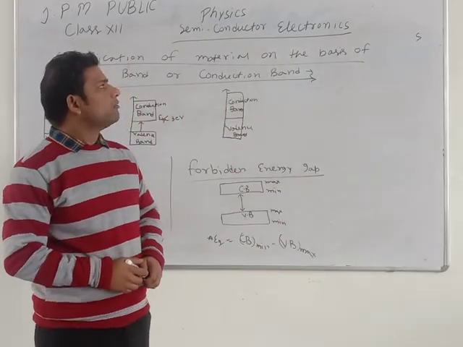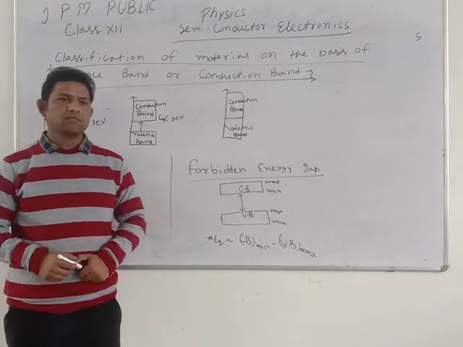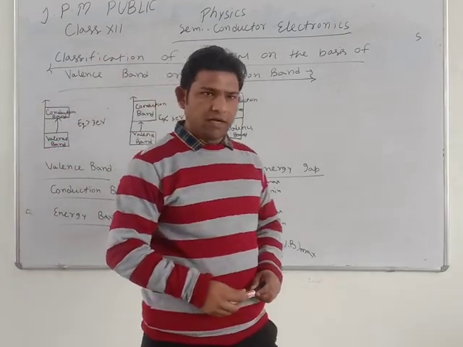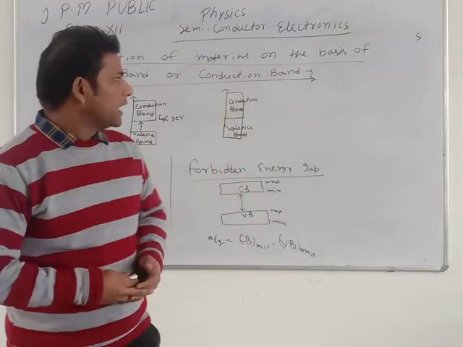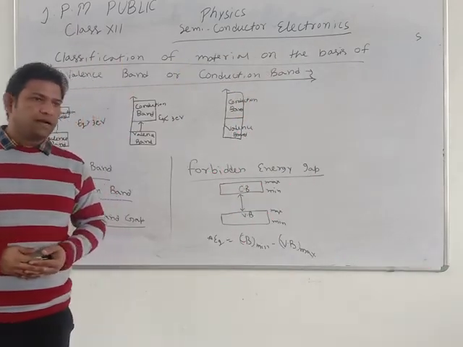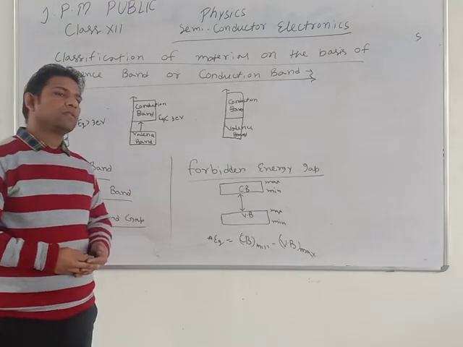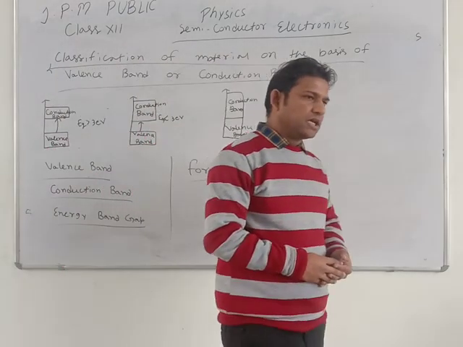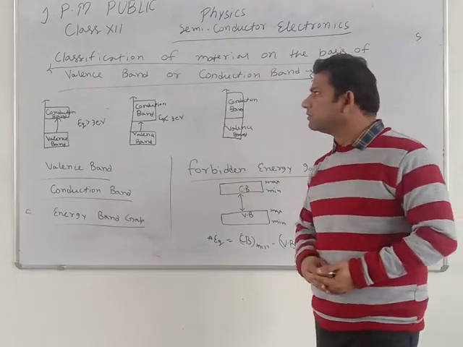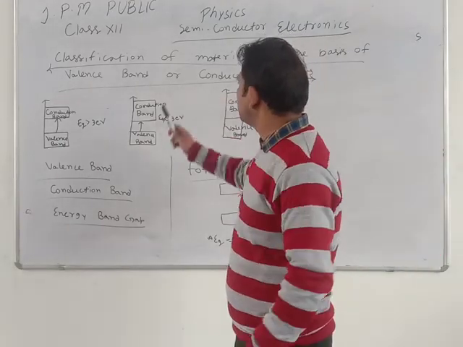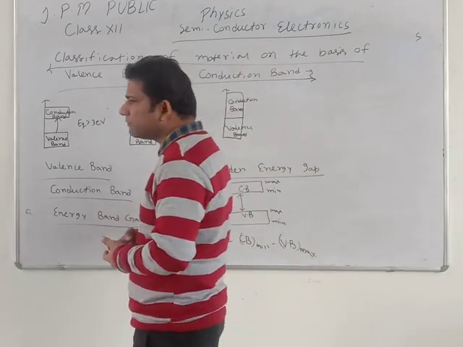New unit, and the name of the unit is semiconductor electronics. Students, in this unit we study the classification of conductor, semiconductor and insulator. After that we study junction diode, semiconductor and transistor, etc. So firstly we discuss the classification of material on the basis of valence band and conduction band.